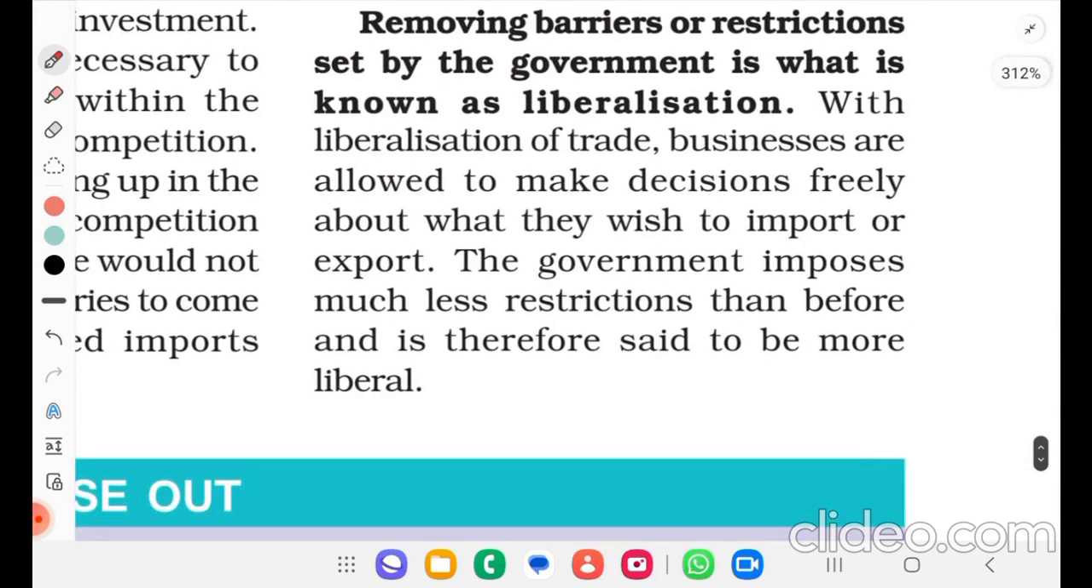Removing barriers or restrictions set by government is what is known as liberalization. What is liberalization? Removing the barriers or restrictions set by government. With liberalization of trade, businesses are allowed to make decisions freely about what they wish to import or export. The government imposes much less restriction than before and is therefore said to be more liberal.